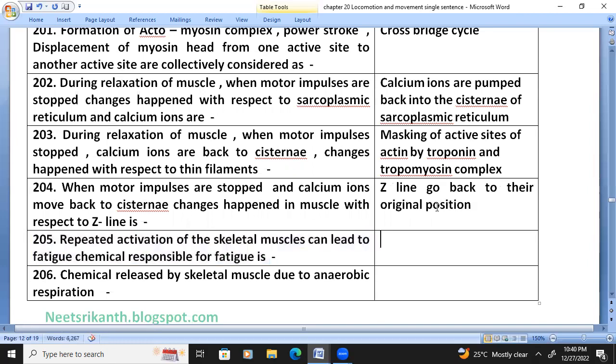Repeated activation of the skeletal muscle can lead to fatigue. The chemical responsible for fatigue is lactic acid, a chemical released by skeletal muscle during anaerobic respiration.